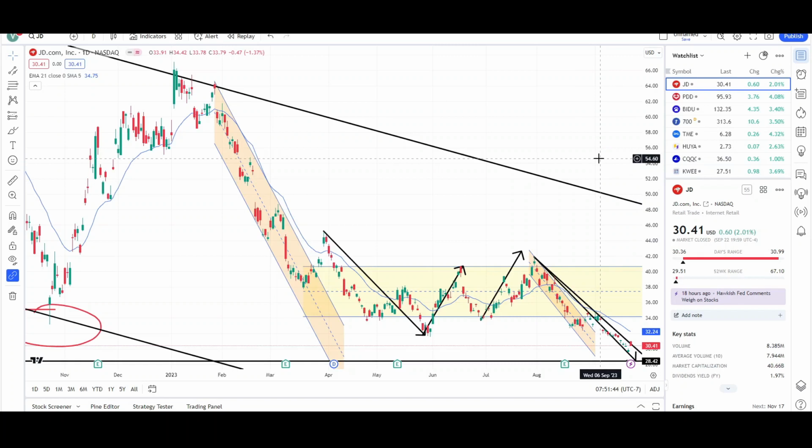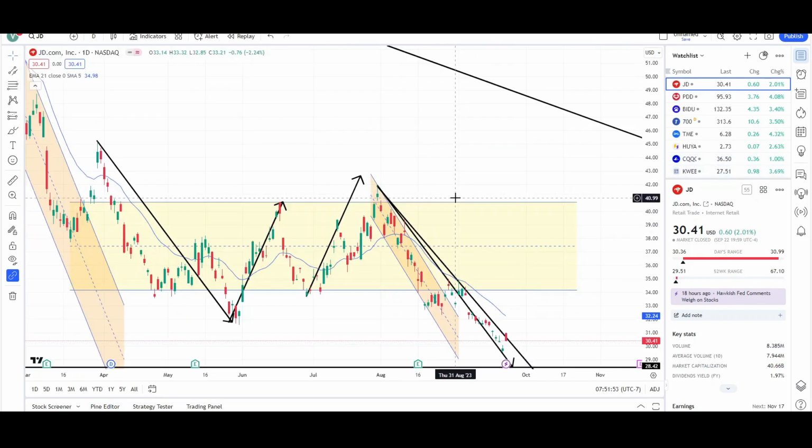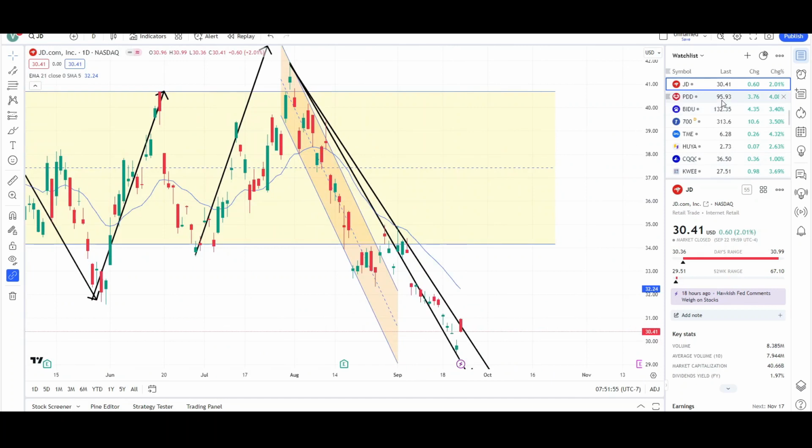We're going to first take a look at JD, Pinduoduo, Baidu, Tencent, TME, Huya, CQQQ, KWEB. So let's start off with JD on the daily chart. A lot of these charts, it's going to be my first time seeing them after a long time, so we'll just do a quick analysis.